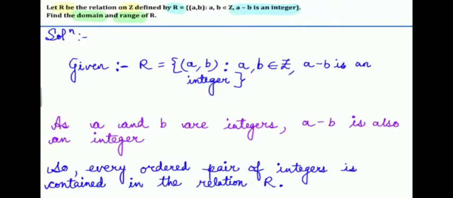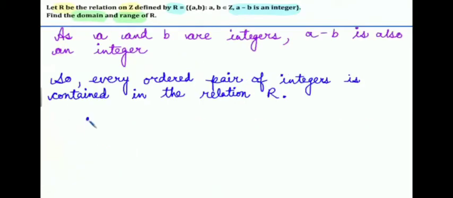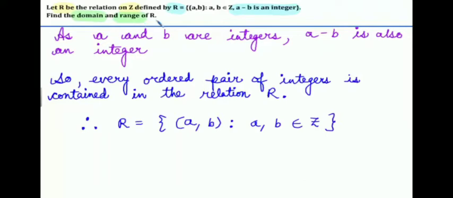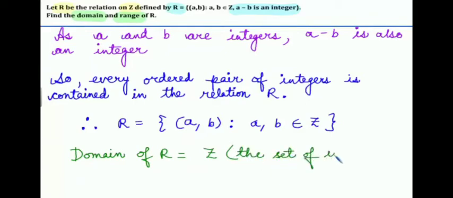So every ordered pair of integers is contained in the relation R, that is (A, B), where A, B belongs to Z. So domain of R is equal to Z, the set of integers, because if A and B are integers, then A minus B is also an integer.